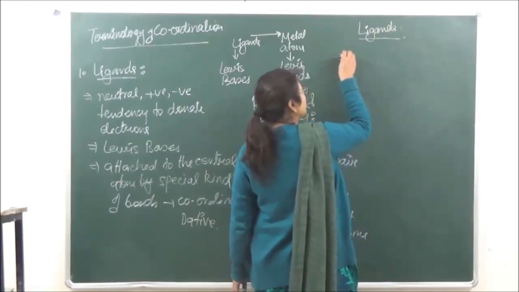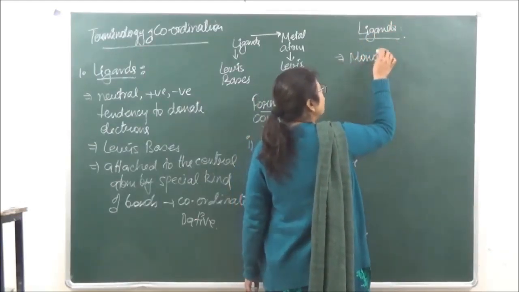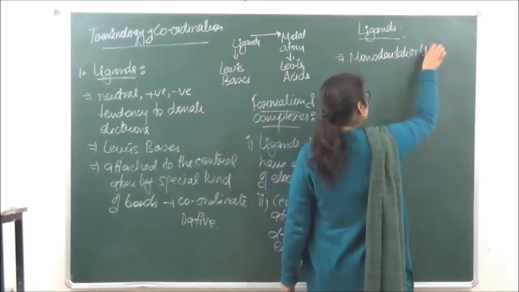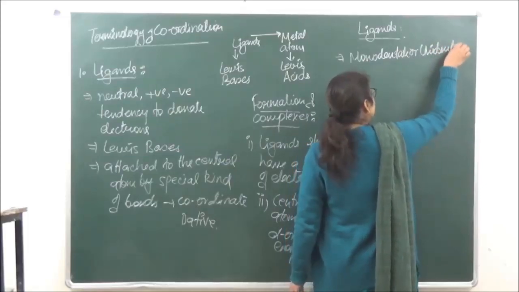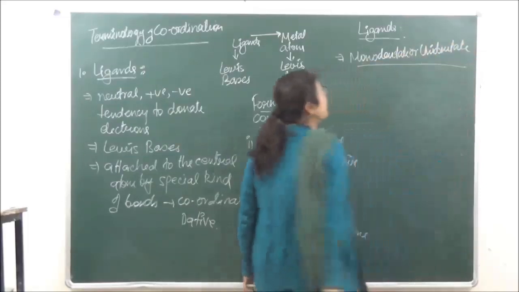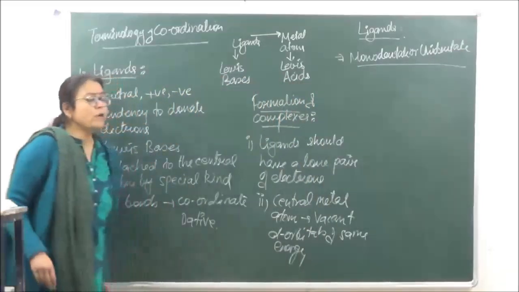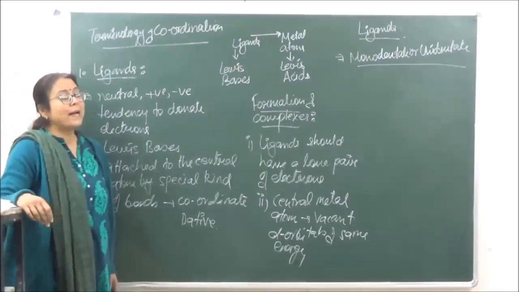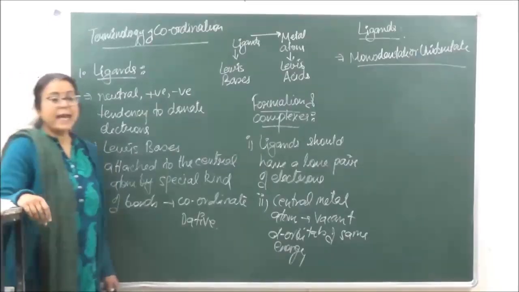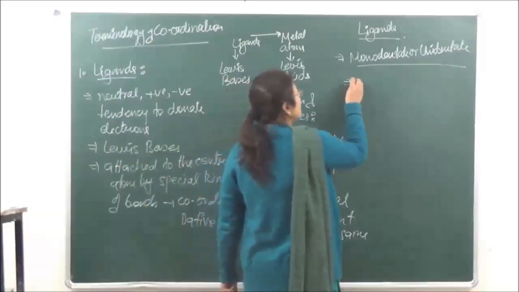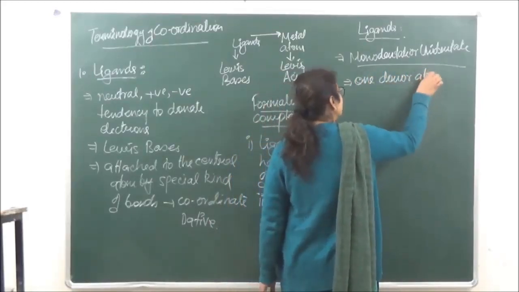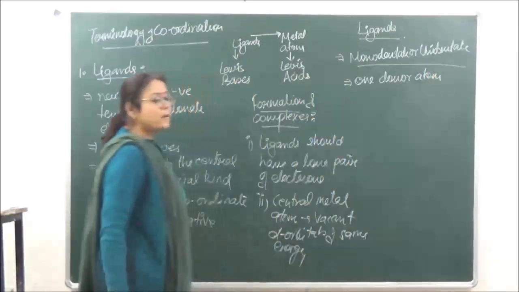The first one are known as monodentate or unidentate ligands, right? Monodentate means that these are going to link to the central metal atom through one atom only, or in other words, the ligands have only one donor atom. Mono means one, dentate means tooth.